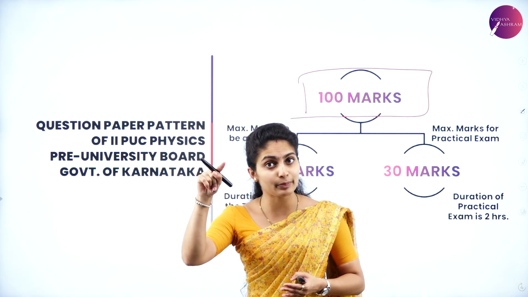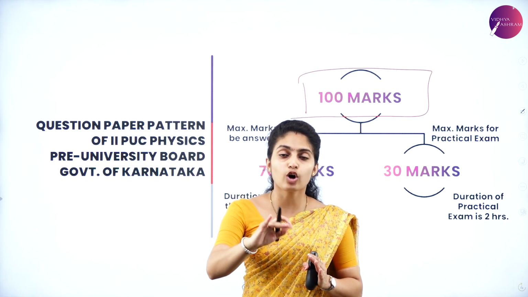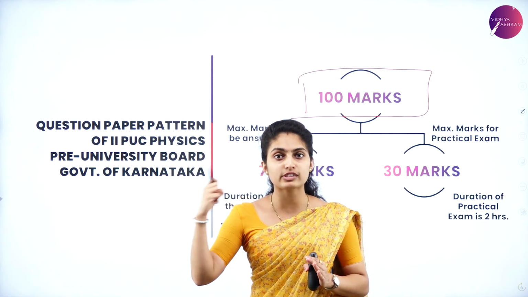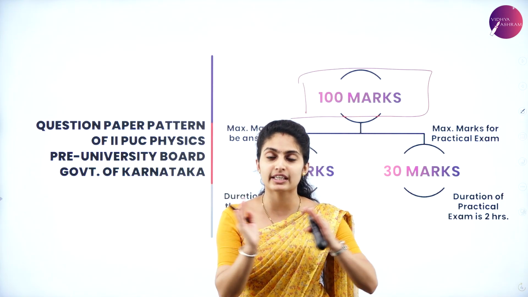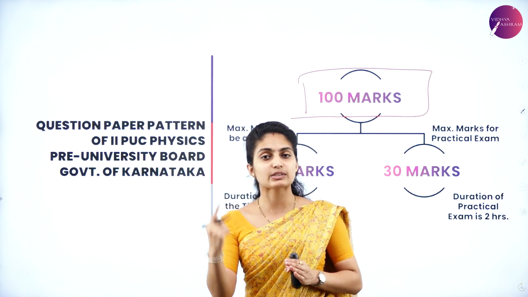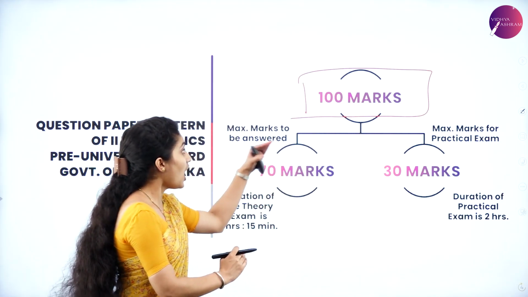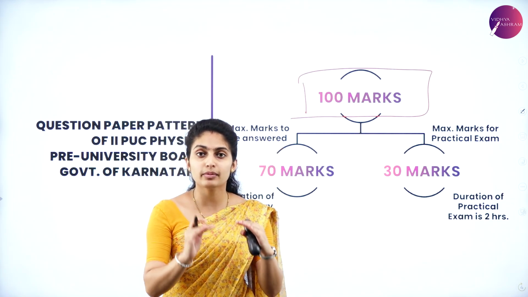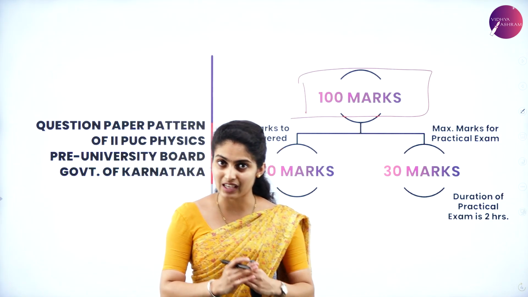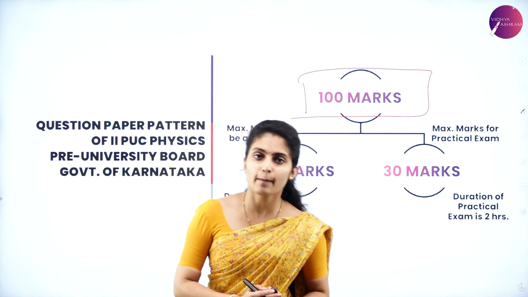The question paper will be set for 105 marks only in the theory paper, and out of which you have to pick only 70 marks, and 35 marks is optional for you. That is only in the theory paper, as we discussed in the previous slide. So in this slide, it is 100 marks. The total number of marks allotted for the subject is 100, out of which 70 is theory and 30 is practicals.